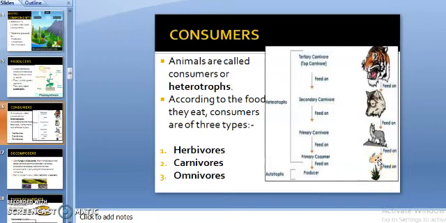Then next type, carnivores. These animals feed on other animals. They are also called secondary consumers. For example, lion, tiger, wolf, etc. Then omnivores, these animals feed on both plants as well as on animals. Humans, crow, bear, etc. These are the examples of omnivores.